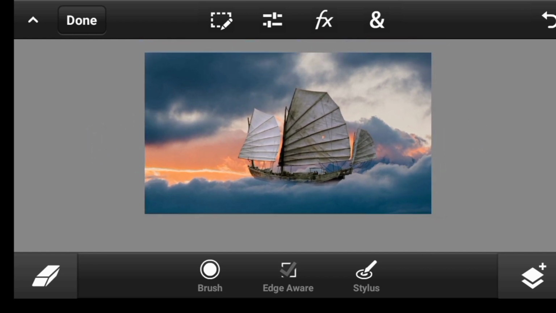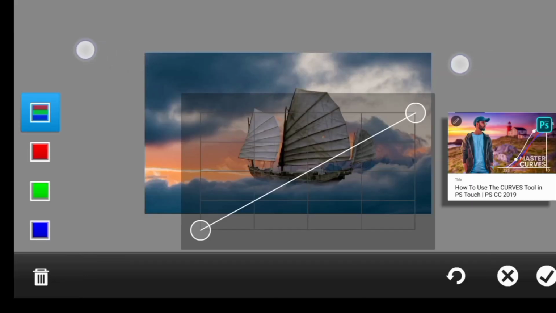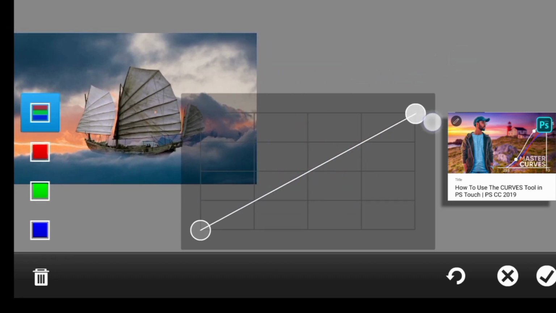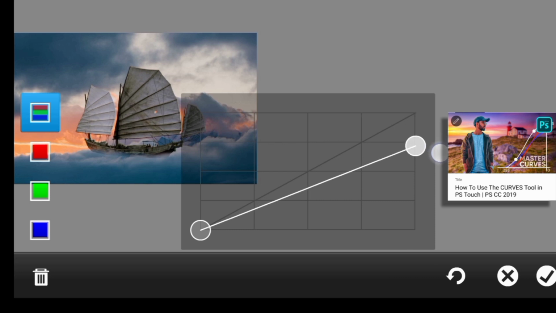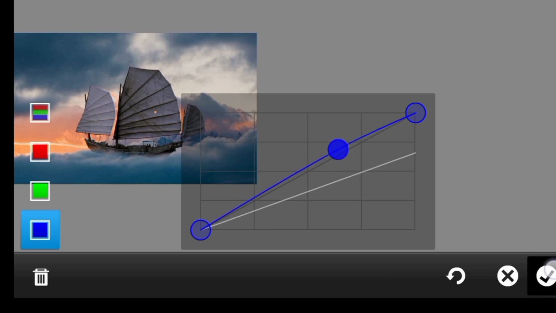Next, let's go to adjustment. Let's do some adjustment to it. So click on adjustment and click on curves. So first I want it to be darker, so let's drag this part down like so. And then I want to add some blues to it, so click on blue and we increase the blue like so. Once you are done, you click right here.